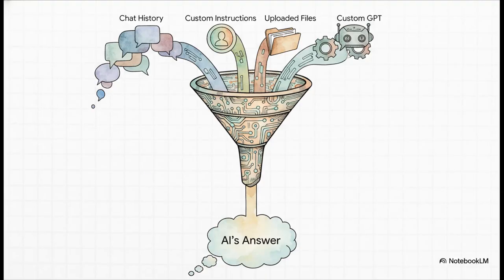First off, you have to remember that your prompt is just the tip of the iceberg. The AI's answer is being shaped by so much more. It's looking at the entire chat history, your global custom instructions, any files you might have uploaded, and of course, the specific custom GPT you're using. All those things are working together to create the answer.